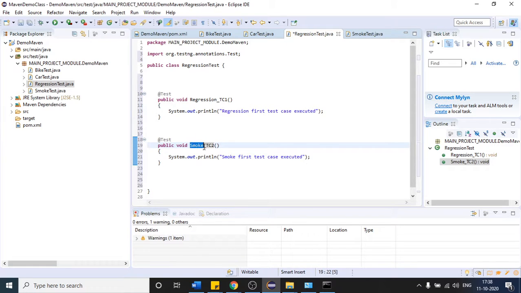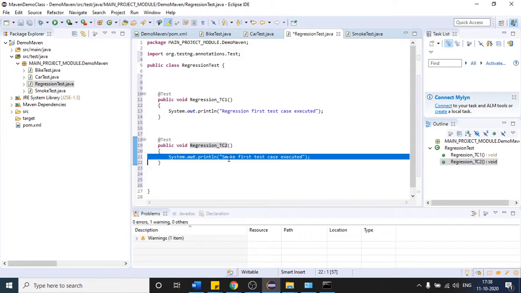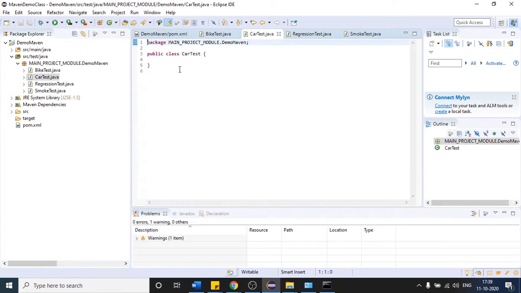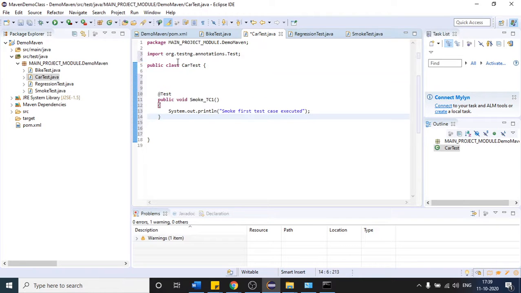So rename this to regression, and I will write regression second test case executed. So let me write it as regression. Okay, regression, yeah. After that let me define one test case here. Okay, we will define only one. It's up to you how many test cases you have to define.